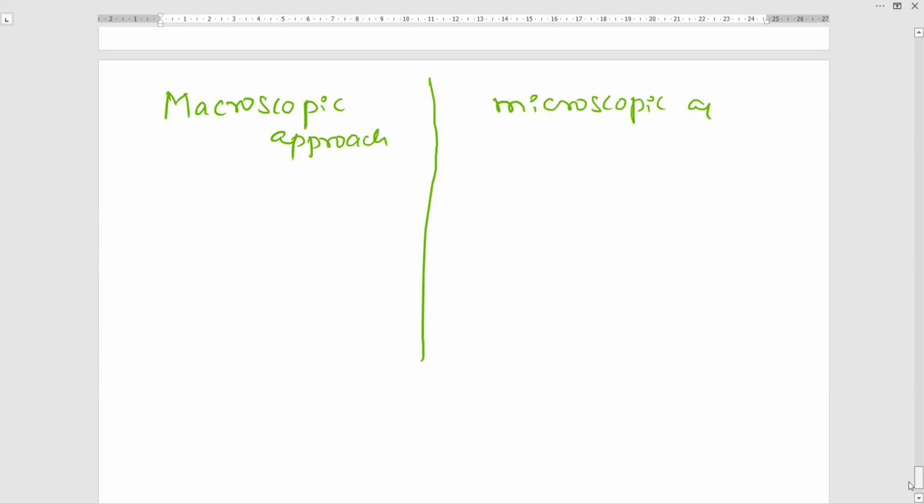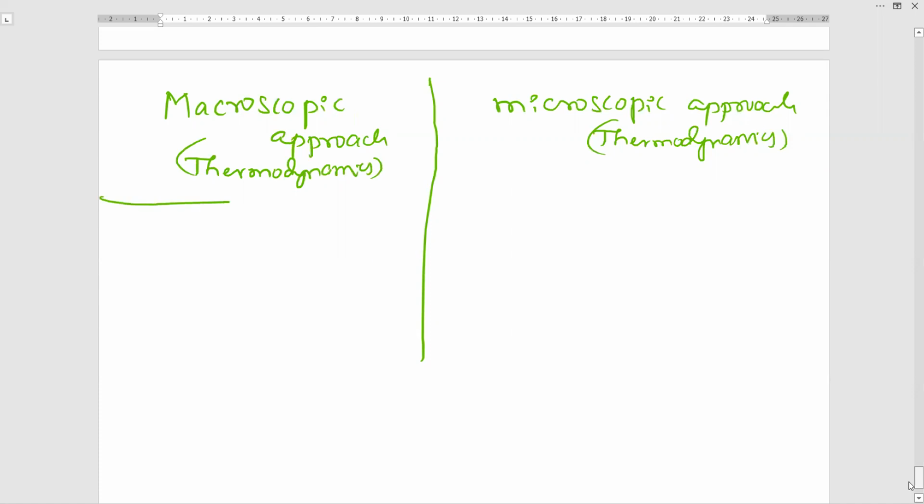Now, my dear students, I will make two columns. One side I will write macroscopic approach. Another side I will write microscopic approach. Very easy to understand. Okay. In the interview, they may ask you what type of thermodynamics you have studied in the third semester of your engineering course, whether microscopic thermodynamics or macroscopic thermodynamics. They may ask you.